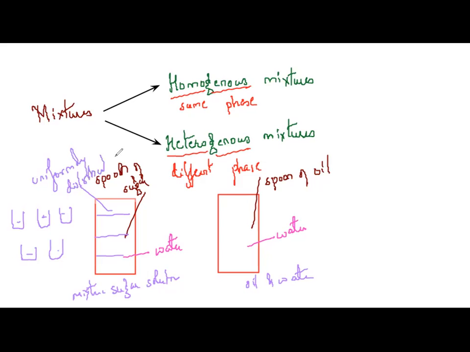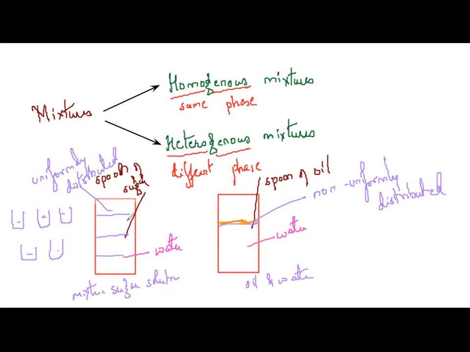Right? It gets uniformly distributed to the entire glass of water. What about oil? If this is water, what happens with the oil? The oil will float because the density of oil is less than water, correct? So is it uniformly distributed? Not at all. It is non-uniformly distributed.